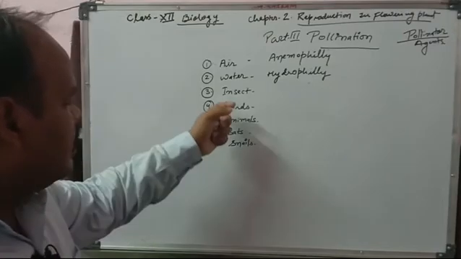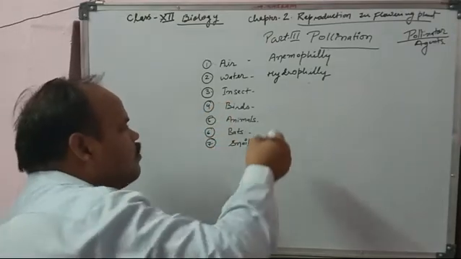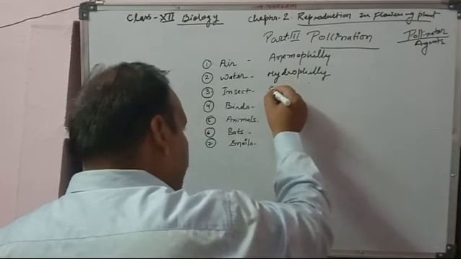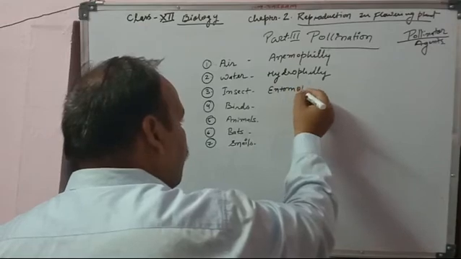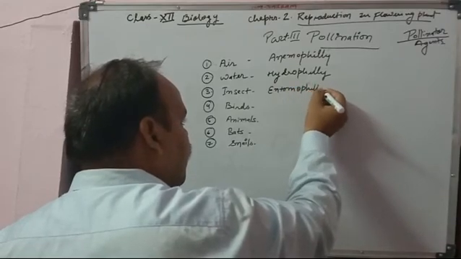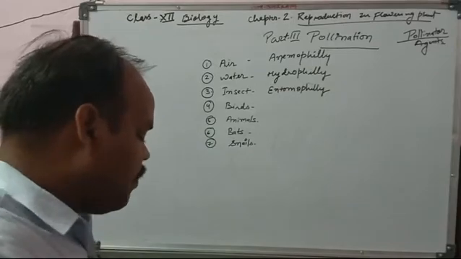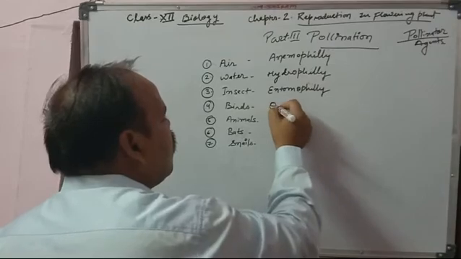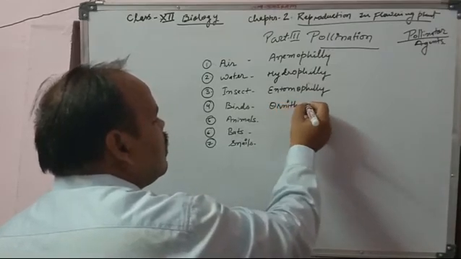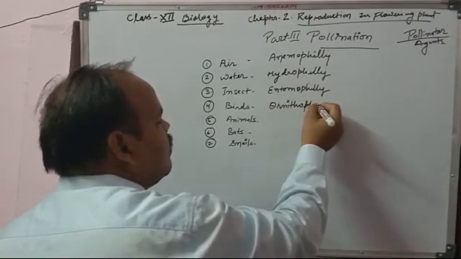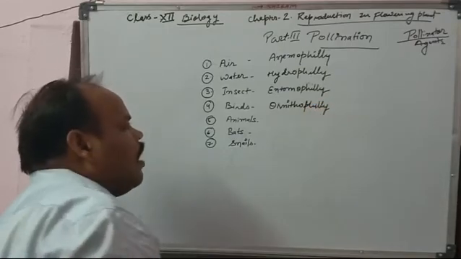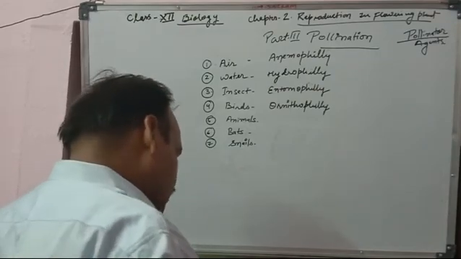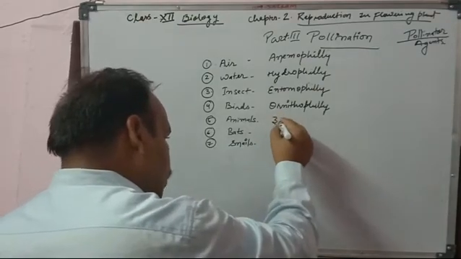If the pollen grain is transferred by insects, it is called entomophily. If it is performed by ornitho, meaning birds, it is called ornithophily. And if it is performed by animals, it is called zoophily.